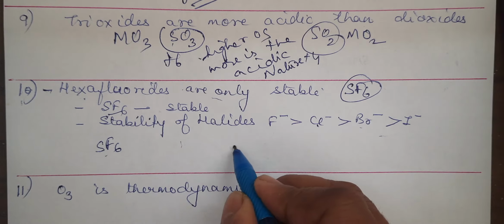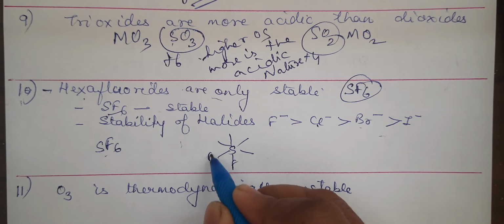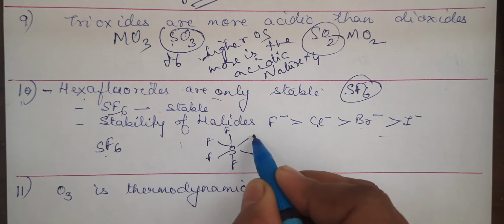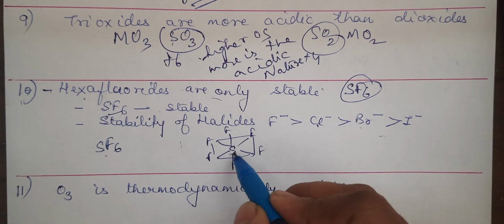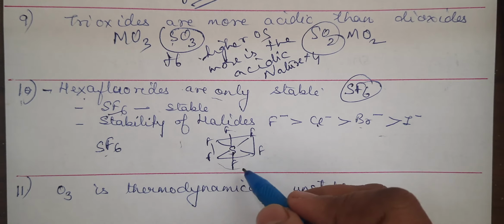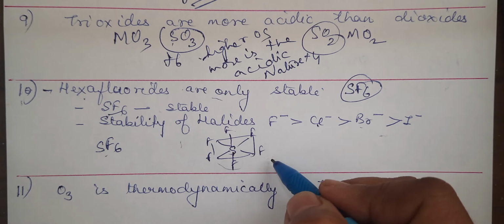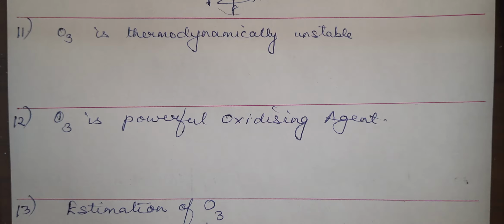One more thing you can write here, sulfur hexafluoride, the geometry is octahedral. Sulfur is surrounded by small 6 fluorine atoms. So the bond formed will be strong. Due to the steric reasons, we can say hexafluorides are only stable. And down the group, the size of the halogen increases. That is why the stability will decrease.